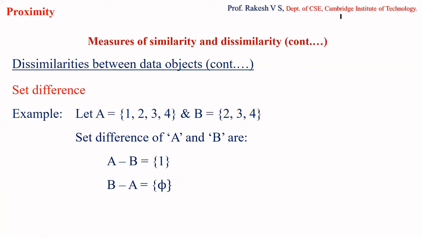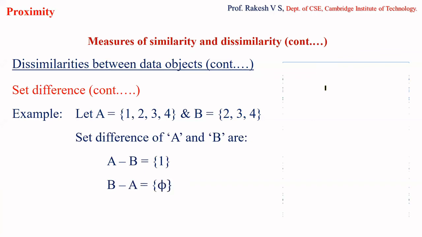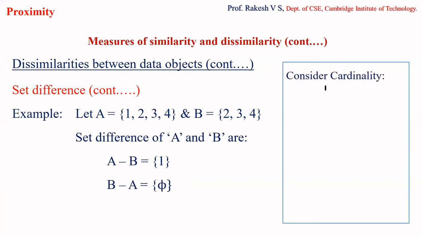Now this is not the important part for us. What we require here is to find the cardinality, correct? So when I say cardinality of A minus B, what is the cardinality? It is 1 because I am having only one element. And for B minus A, what is the cardinality? It is 0 because it is a null set. Now see, here n of A minus B, that is cardinality of A minus B, is not equal to cardinality of B minus A, which is nothing but the symmetric property.